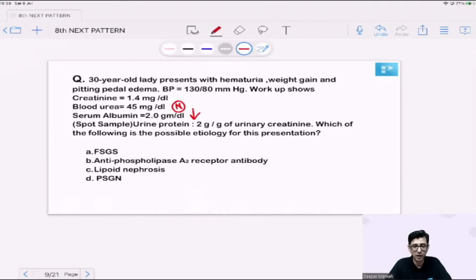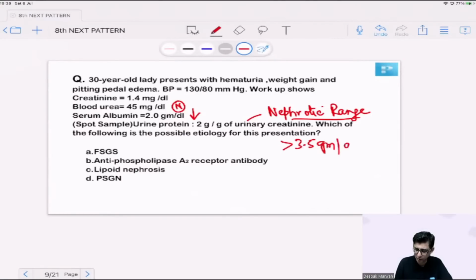The patient is going to have a presentation of hematuria, weight gain, and a pitting pedal edema, and there is hypoalbuminemia present. At the same time, there is a nephrotic range proteinuria. The nephrotic range proteinuria, I think, will make it easier for you to answer this, because nephrotic range proteinuria is 3.5 grams on a daily basis. But there is a second definition of nephrotic syndrome which is given in this question. Either we use the denominator of 3.5 gram per day, or we use the second denominator of greater than or equal to 2 grams per gram of urinary creatinine, which is given in this question. So there are two definitions for nephrotic syndrome.